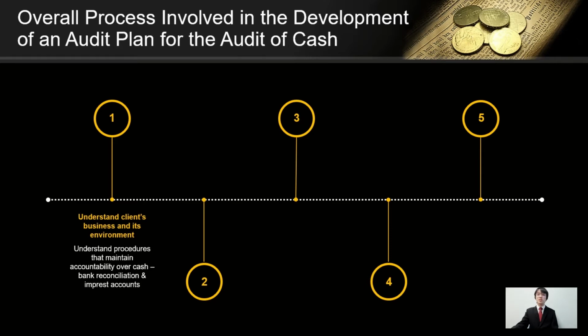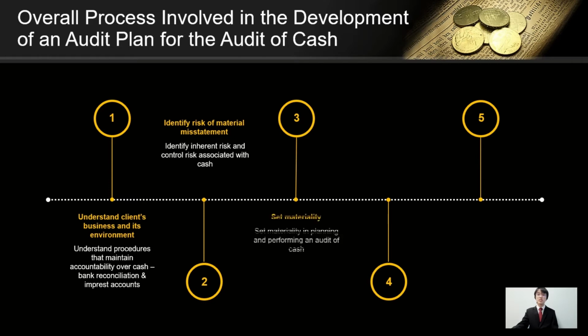They should understand the procedures that maintain accountability over cash, which is usually the preparation of the bank reconciliation statement and the use of imprest accounts. By understanding the client's business and its environment, auditors can identify the risk of material misstatement in cash balances by identifying the inherent risk and control risk associated with cash.